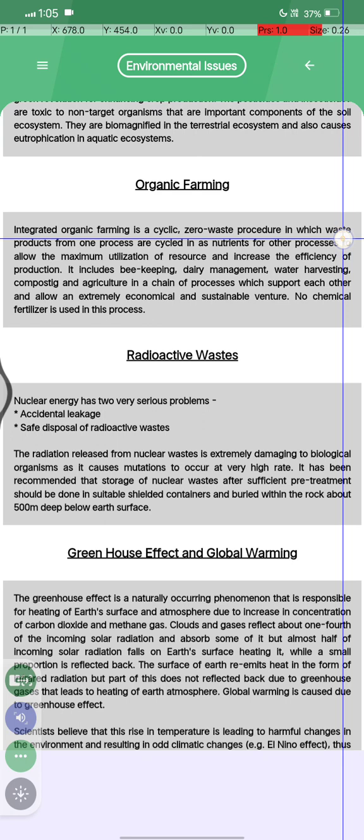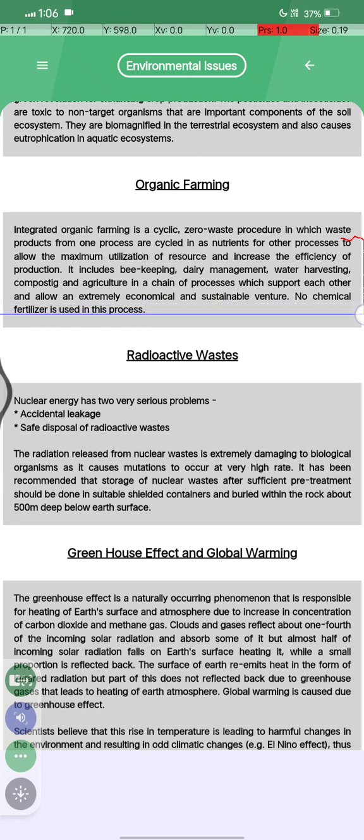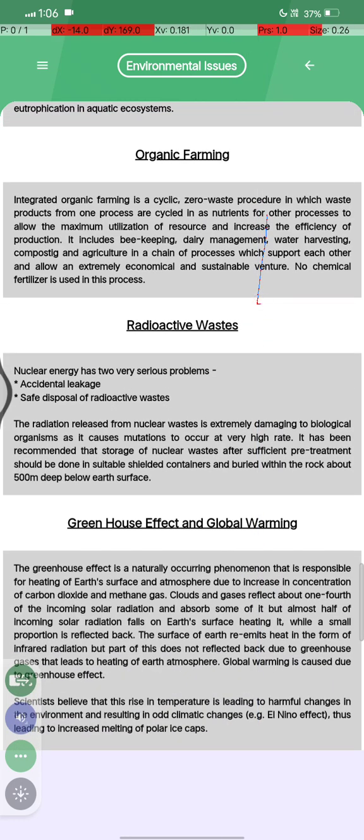Integrated organic farming is a cyclic, zero waste procedure in which the waste product of one process is recycled as nutrients for another process, allowing maximum utilization of resources and increasing the efficiency of production. They include beekeeping, dairy farming, water harvesting, composting and agriculture in a chain of processes which support each other and allow an extremely economical and sustainable venture, and no chemical fertilizer is used in this process. इस सबको साथ में क्या बोलते हैं, ऑर्गेनिक फार्मिंग.